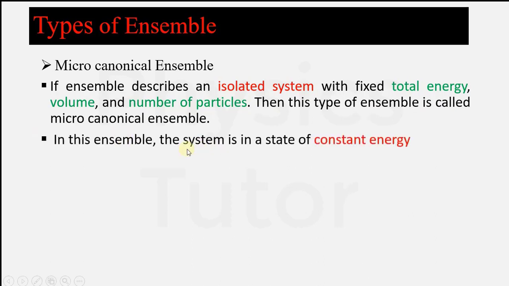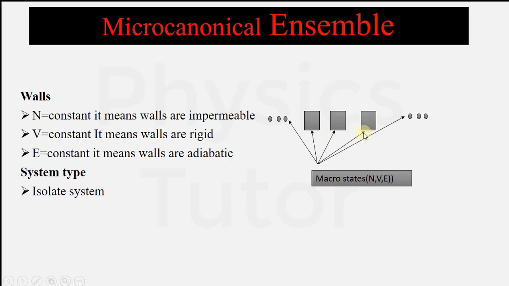In the microcanonical ensemble, the system is in a state of constant energy. In simple words, if a system is isolated and fully protected, then it has only constant energy. If we see in simple words, these three are macroscopic particles and these three are the microscopic particles. If we see this first, second and third, macroscopically they look like large particles, but in microscopic property they look like small particles. So they are totally isolated.